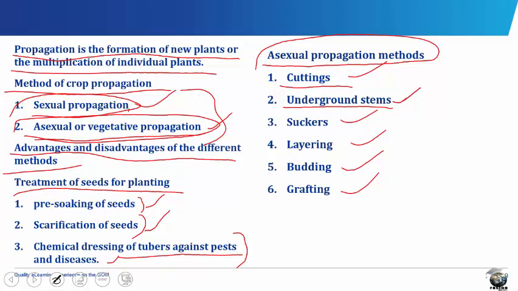Talking about underground stems, many crops are propagated from underground stems, which are either planted whole or cut into portions. During active growth, these crops store considerable quantities of food in their underground stems. Each stem bears one or more buds, which are basically similar to the foliage buds, which occur at the ends of the branches above the ground. We have main types of underground stem, which are the corms, stem tubers, the rhizomes, and the bulbs.